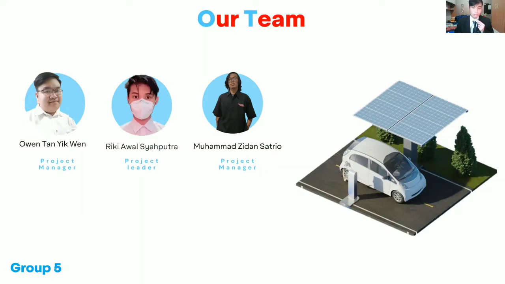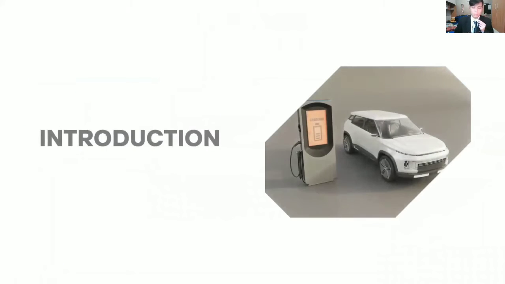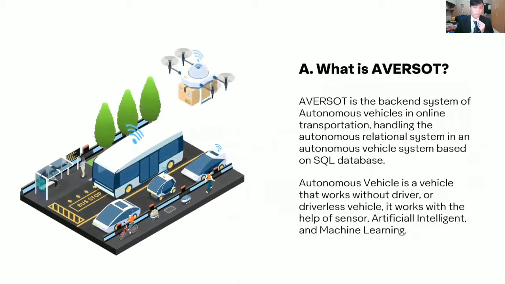also a project manager. On the first slide, we would like to present the introduction of this project. So what is AVERSOT? AVERSOT is the backend system of autonomous vehicles in online transportation, handling the autonomous relational system and an autonomous vehicle system based on an SQL database. So what is an autonomous vehicle? An autonomous vehicle is a vehicle that works without a driver, or a driverless vehicle. It works with the help of sensors, artificial intelligence, and machine learning.